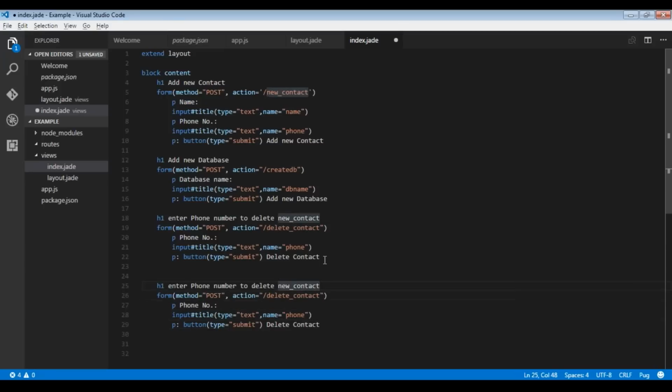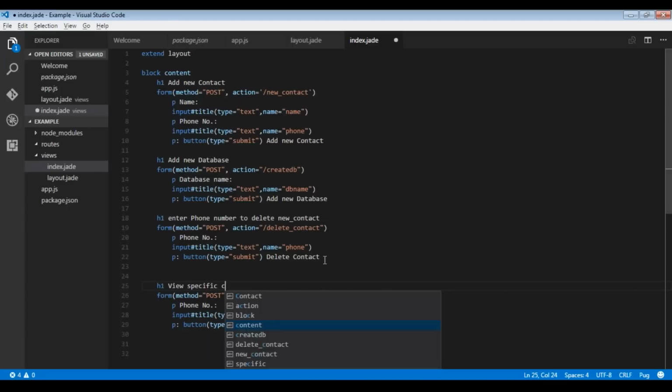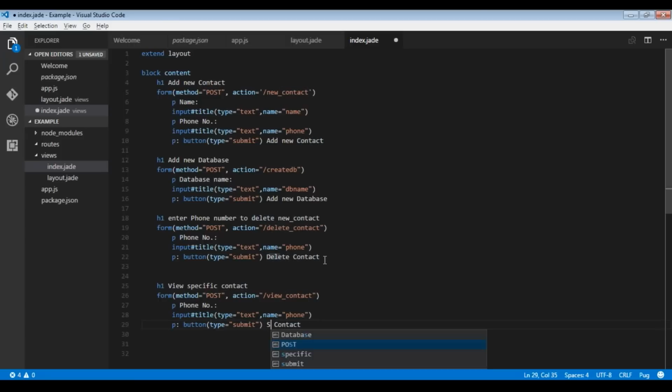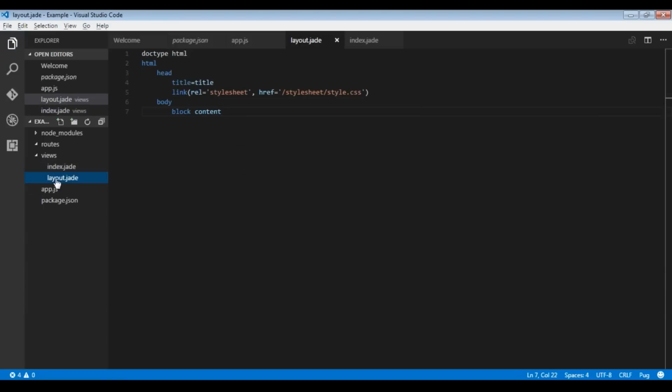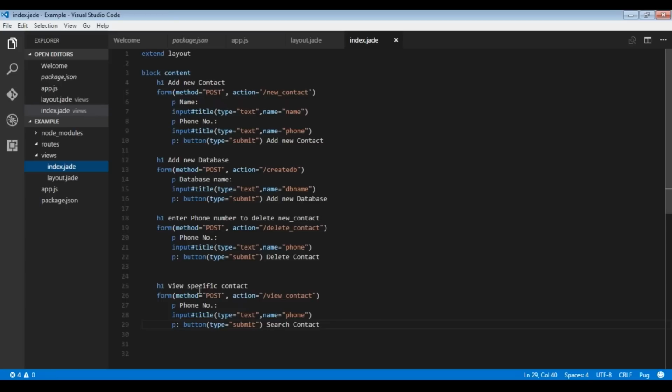At last we have the view specific contact form. The method is again post. This one is view_contact. We need a phone number. The name is phone. We have a submit button and it would search the contact, so we'll mention here search. And now I'll save the file. So inside views, we have mentioned the layout.jade file and the index.jade file.